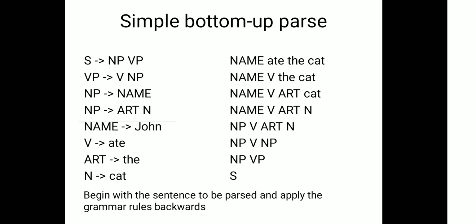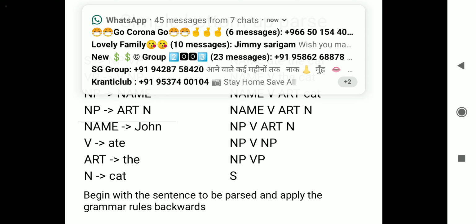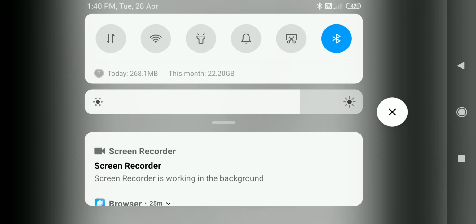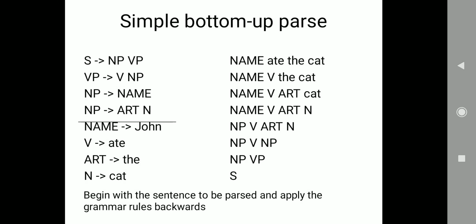First: name ate the cat, name v the cat, name verb art cat, name v art n, name v np, noun phrase verb art n, noun phrase v np, noun phrase verb phrase, and S. So a simple bottom up parse begins with the sentence to be parsed and applies the grammar rules backwards, which is the opposite of top down parse.